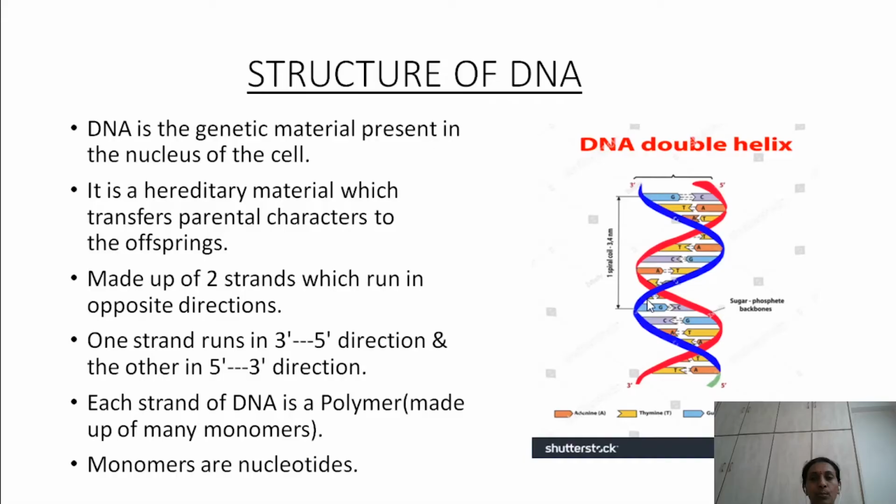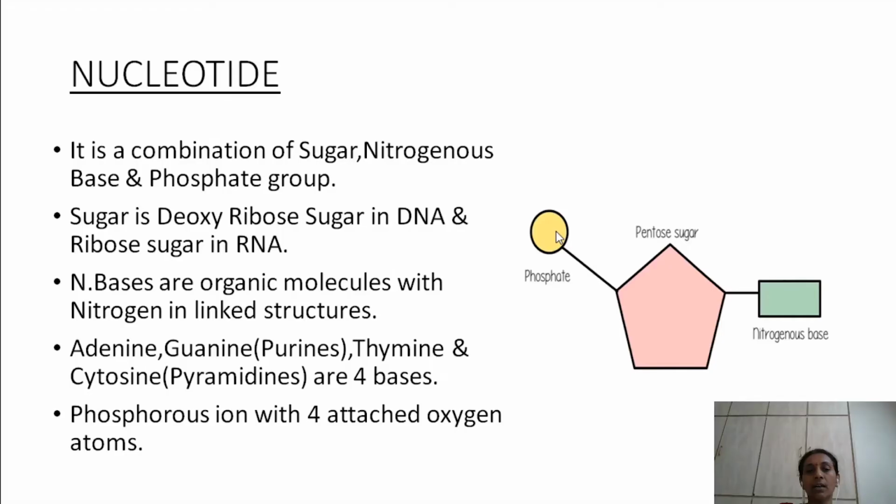So what is a nucleotide actually? This is the basic structure of a nucleotide. See, it consists of three components. One is pentose sugar, second one is nitrogenous base, and third one is a phosphate group. So this is a pentose sugar. Pentose means it is made up of 5 carbon units: 1, 2, 3, 4 and 5. As it is made up of 5 carbons, it is called a pentose sugar.